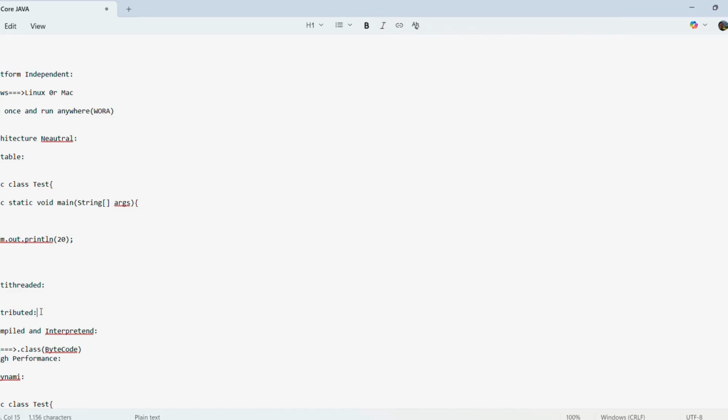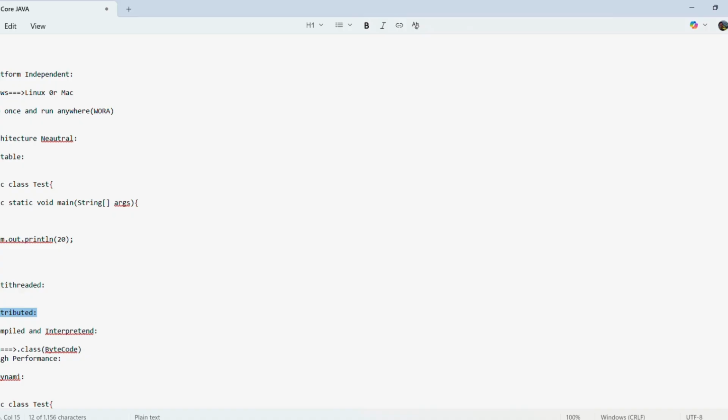And next feature is distributed. Distributed means if our programming functionality is distributed across multiple machines, it is called a distributed application. Suppose we have 4 machines, we shared our program to the other 3 machines.